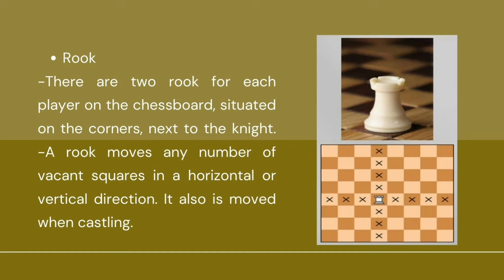So, as you can see po sa picture, may mga X dyan. It represented na pwede natin i-move dyan yung rook. So, pwedeng horizontal, pwedeng vertical, basta vacant yung squares.